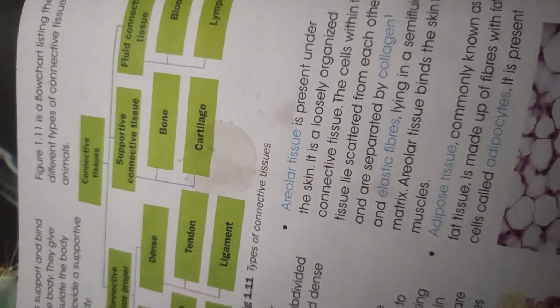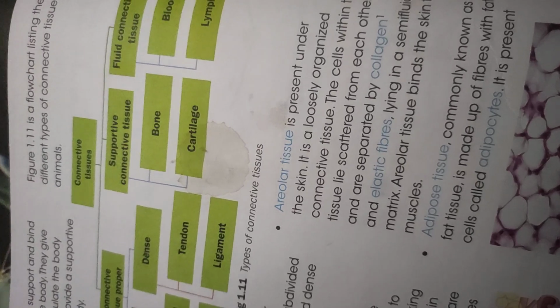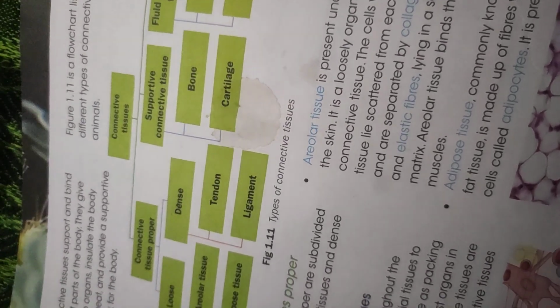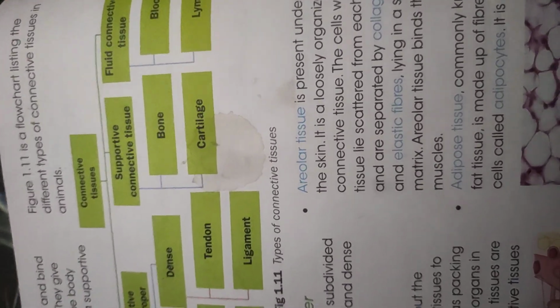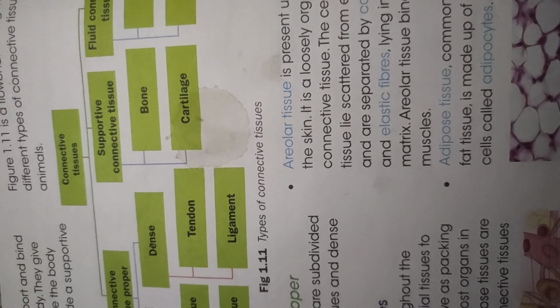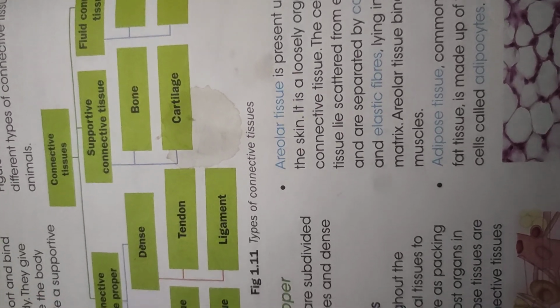The cells are loosely arranged, but there is a substance between the cells, and its function is to bind one to another. For example, muscles with skin or muscles with bone.